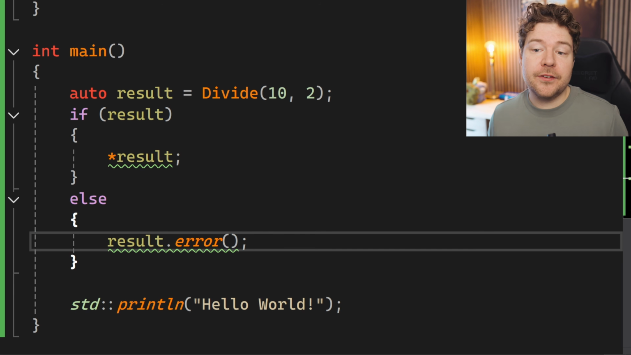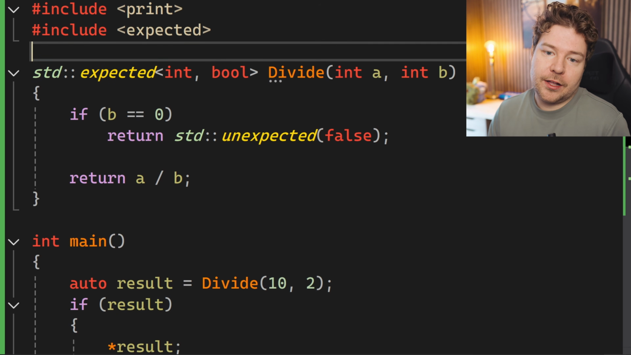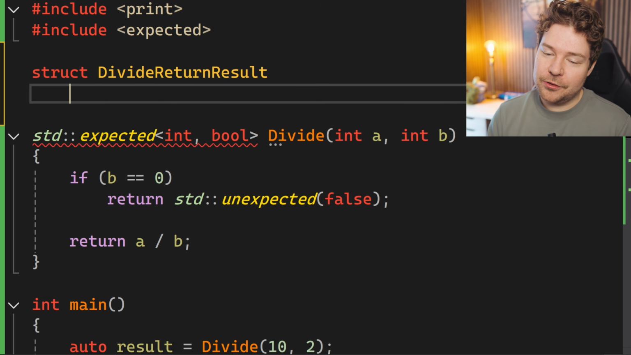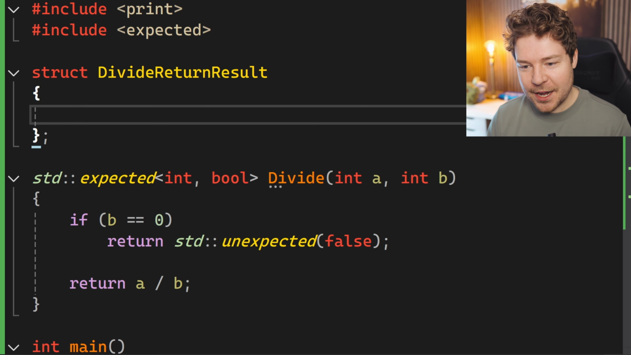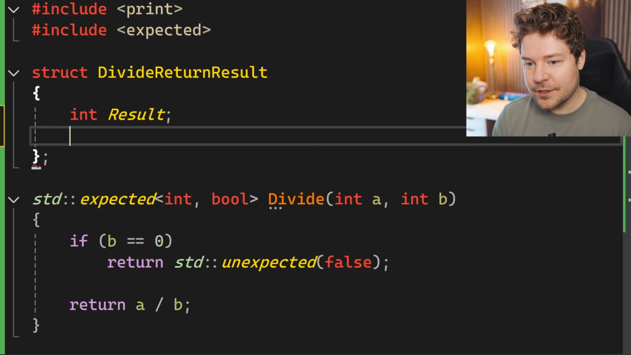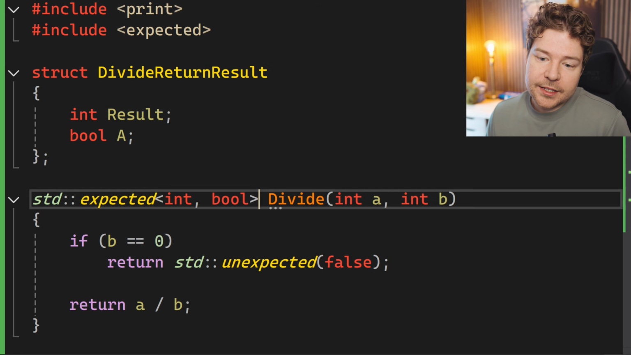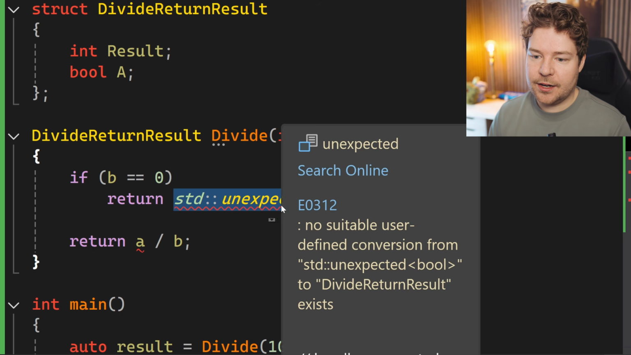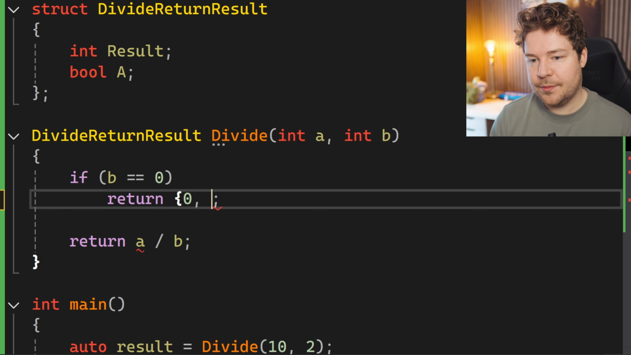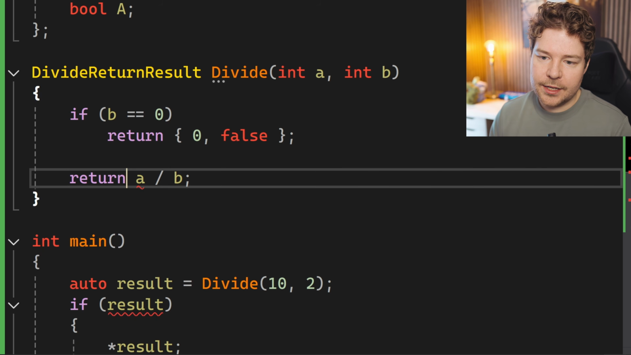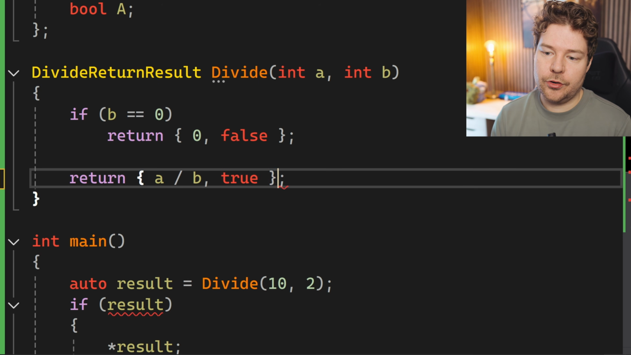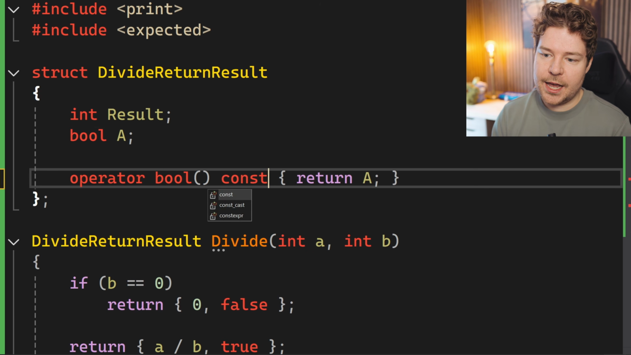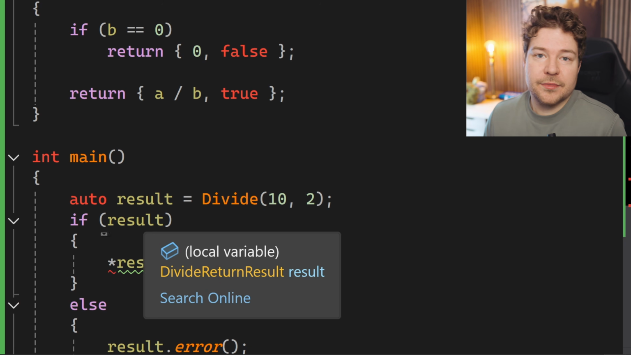Now, how is this different than if we had just returned two values? So let's say we had a struct, divide return result, which already you've lost me at this, but anyway, let's bear with it. So we have either our result or a boolean. Well, this actually would not be any different in this case. So what we could do is not care about setting result, but instead just return something like 0 and false. Otherwise, we could return the division and true. If you get a little bit clever with this and you return a bool operator, which simply returns a, then this actually becomes somewhat reasonable.